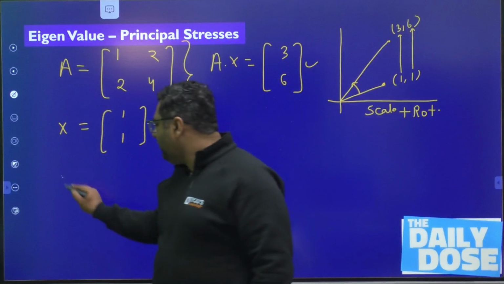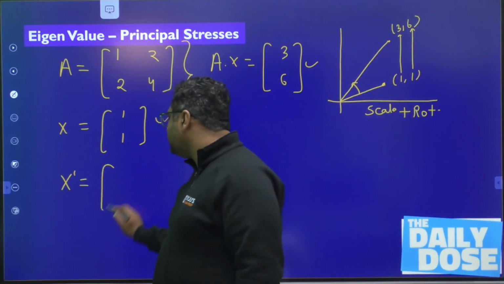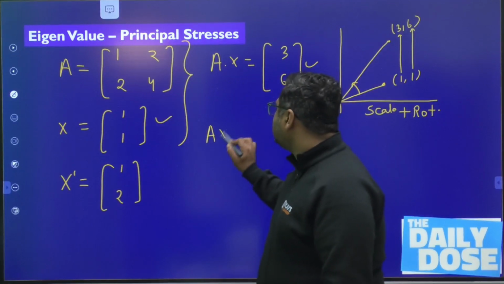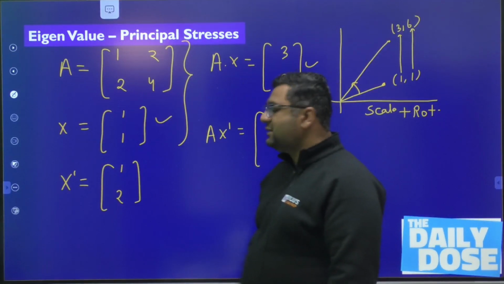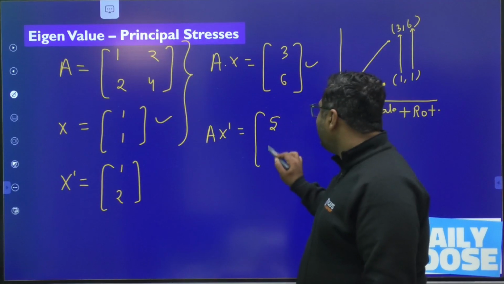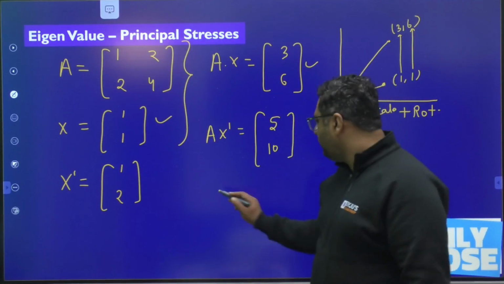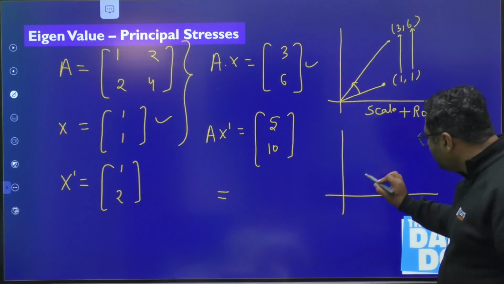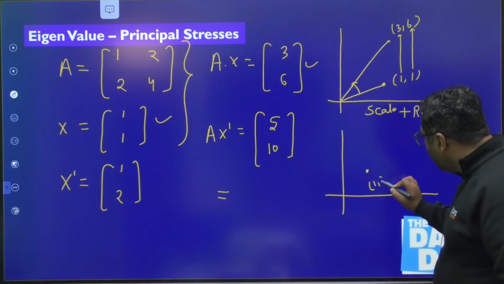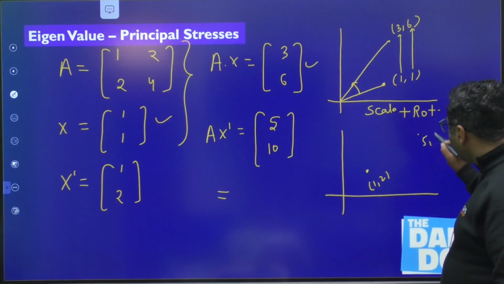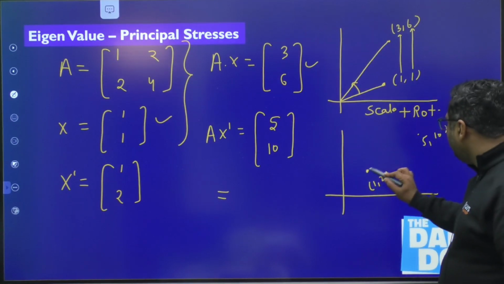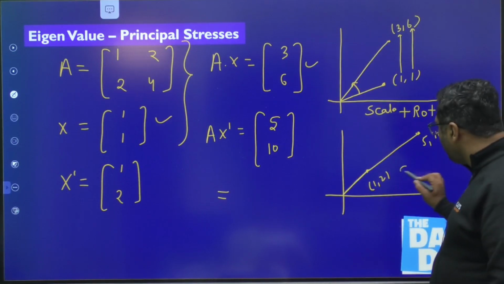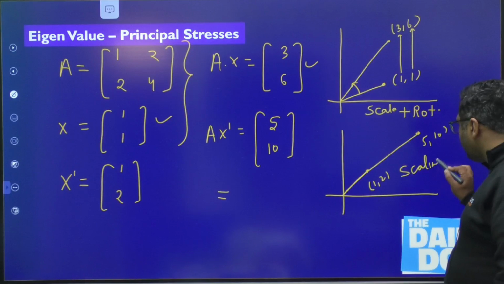But my dear, if I would be having another matrix X dash which is 1, 2, if now I will multiply A X dash, you will be getting this time 5, 10. And my dear, for this, if I want to plot it, initially the point is 1, 2 and then the point is 5, 10. If you see carefully, it is coming on the same line. So what do you mean by that? It means here only scaling happened but no rotation.